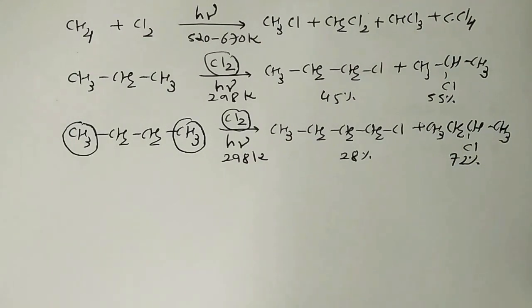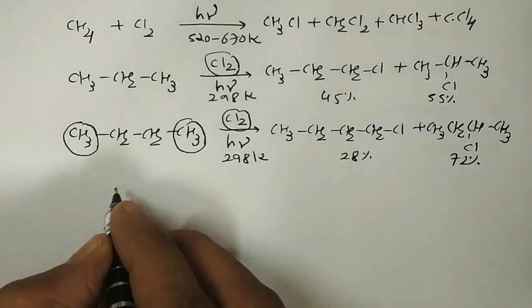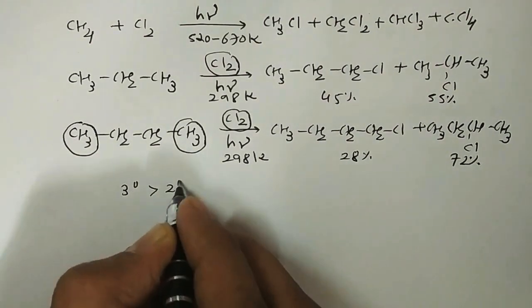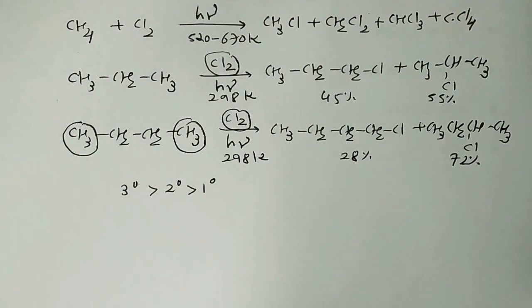In general, the ease of substitution of various hydrogens follows the sequence tertiary, secondary, primary. But the relative rates vary with the nature of the halogen.